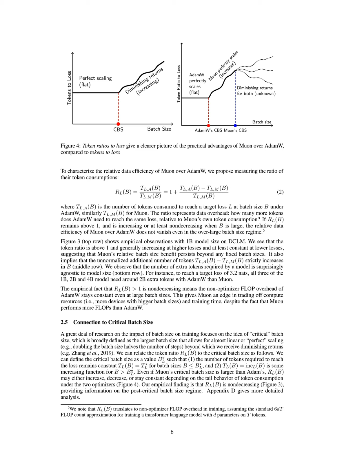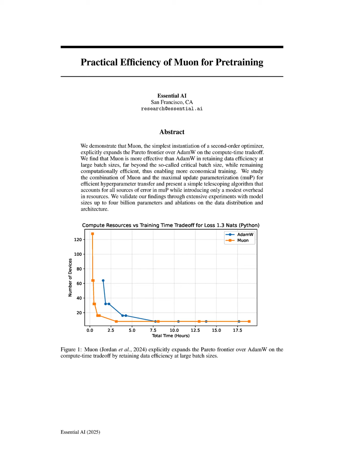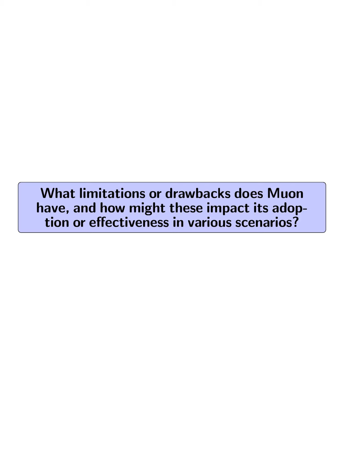Additionally, the relative data efficiency of Muon was characterized by measuring the ratio of token consumption required to reach the same loss compared to AdamW, showing that Muon maintains its data efficiency even at larger batch sizes. Finally, the paper employed a telescoping algorithm for hyperparameter tuning, which was validated on a family of transformer models, ensuring that Muon's hyperparameter transfer properties were effective across different model scales. What limitations or drawbacks does Muon have, and how might these impact its adoption or effectiveness in various scenarios?